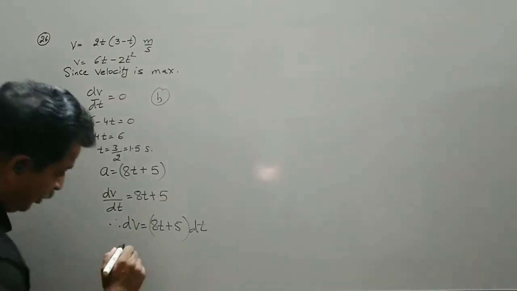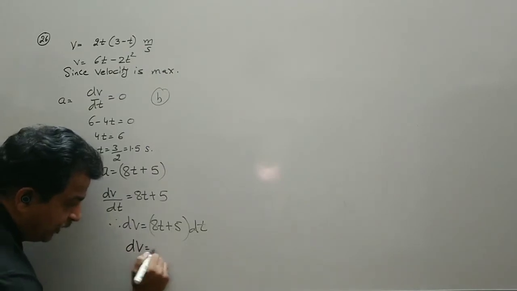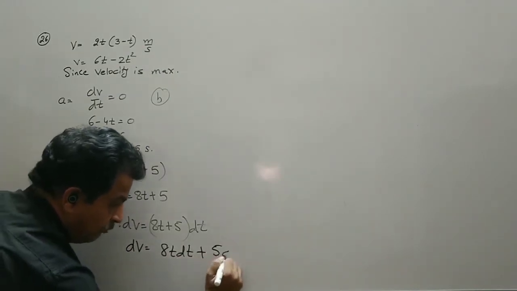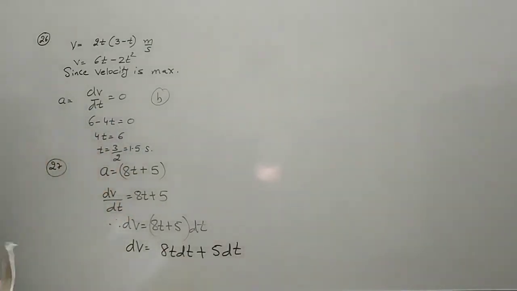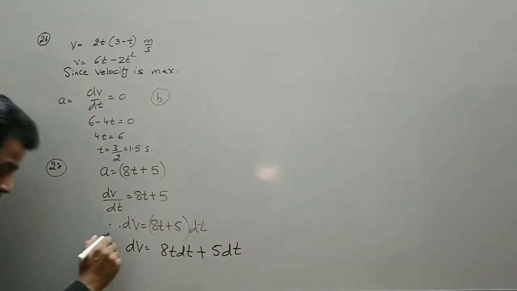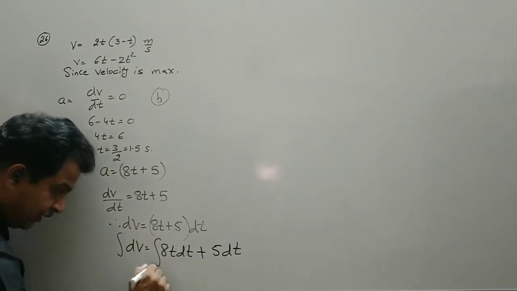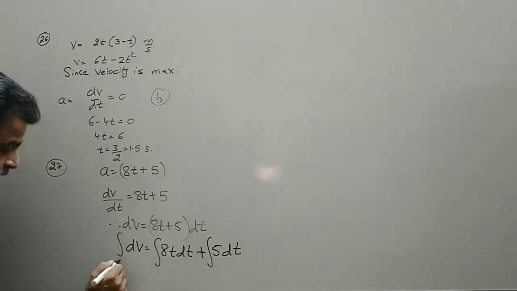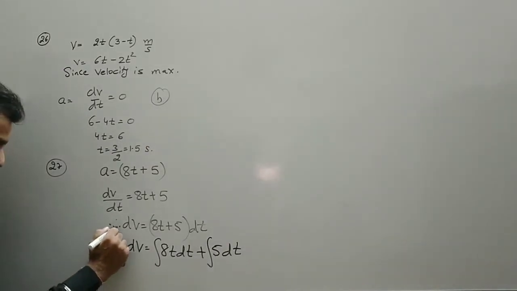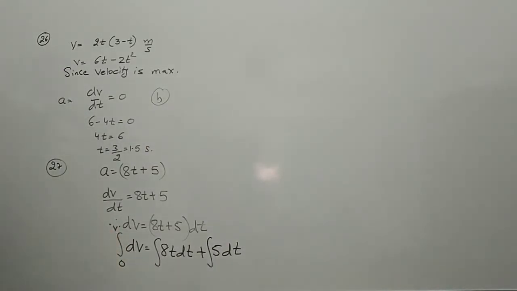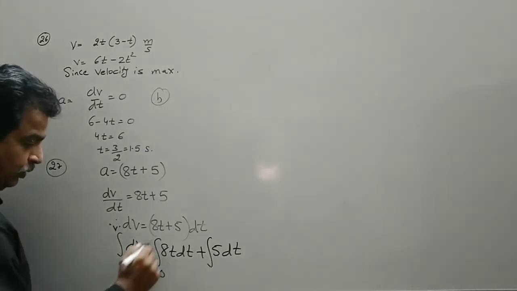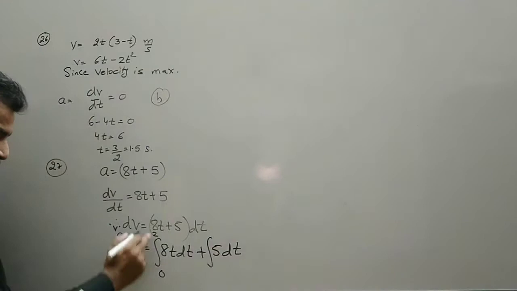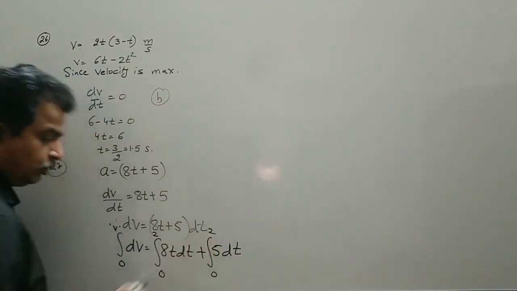So integrating, dv is equal to 8t dt plus 5 dt, opening the bracket, and now I put the limits, integrating both sides. Initial velocity 0, final velocity v, which we have to find. Initial time 0, final time 2 seconds.